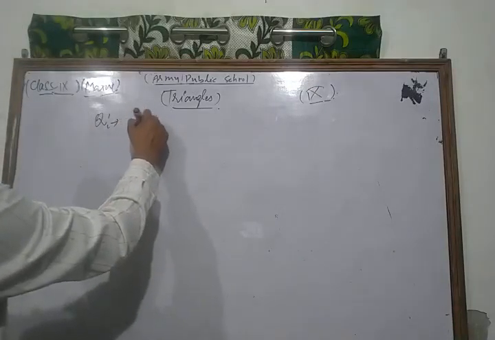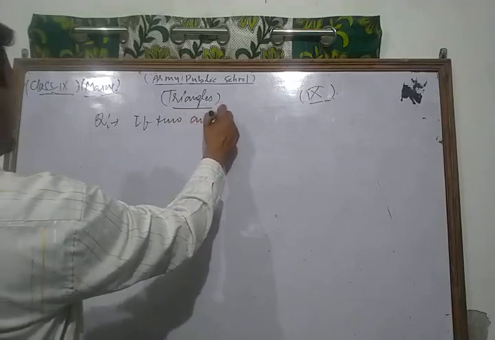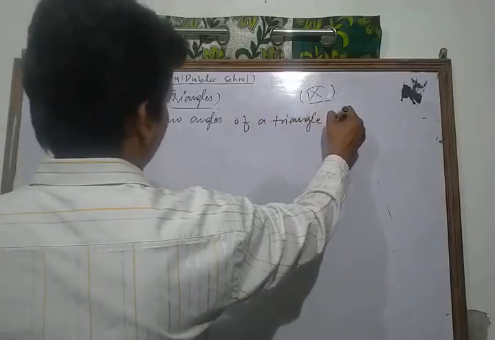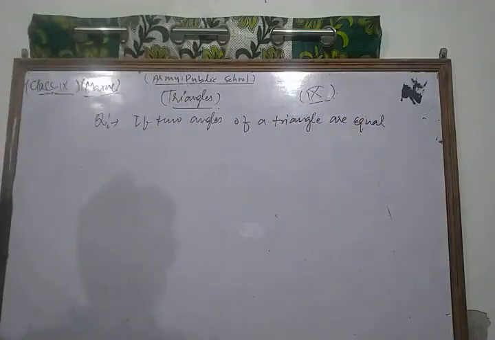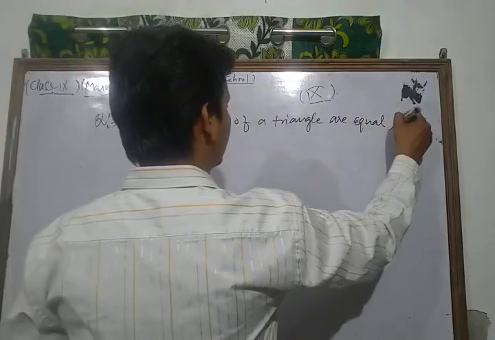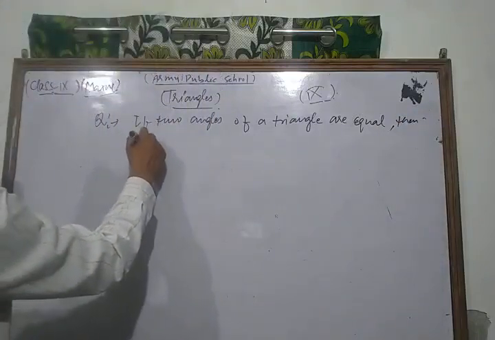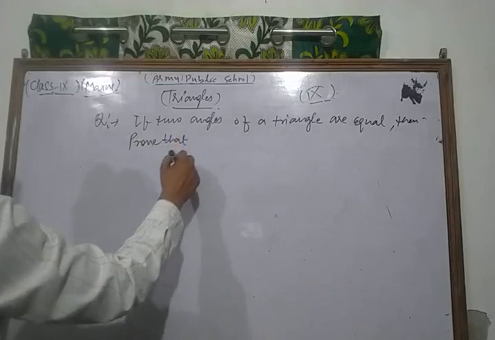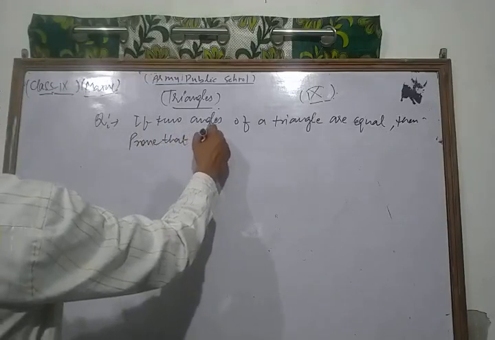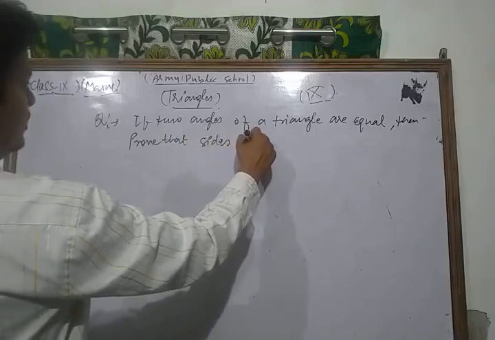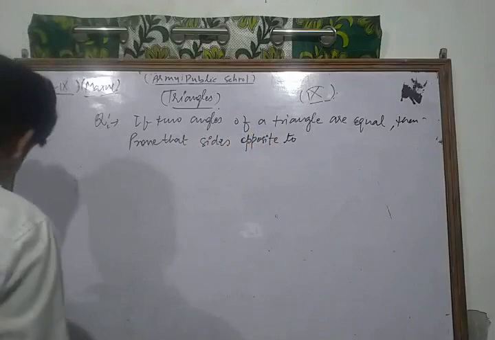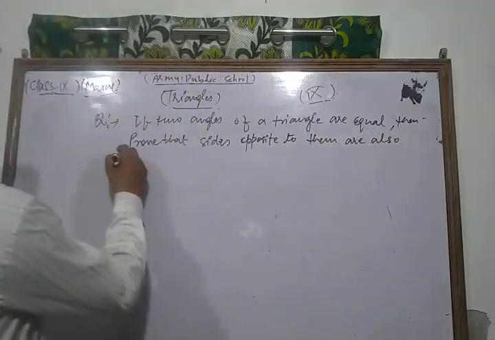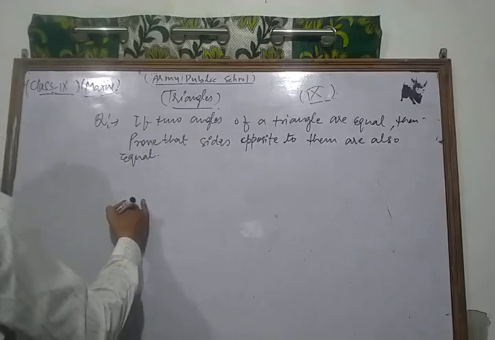If two angles of a triangle are equal, prove that the sides opposite to them are also equal.